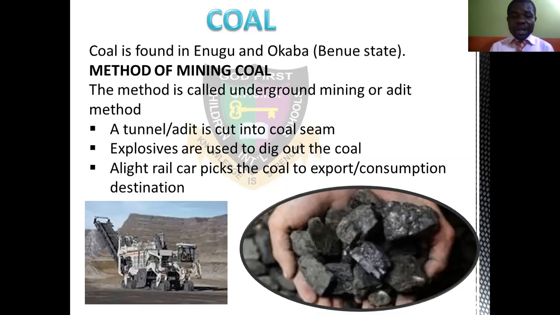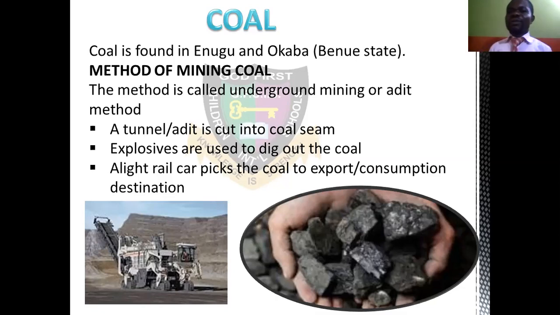You now use a machine, like this one you are seeing here, to pack them. It is heaped now. You are seeing at that side, the coal is heaped there. They now use machine to pack them into trucks. You take them to the export center, or the factory where they make use of them. That is the destination we talk about.